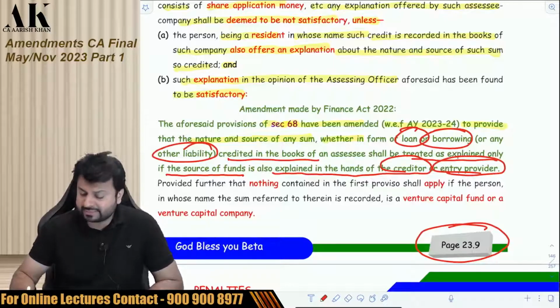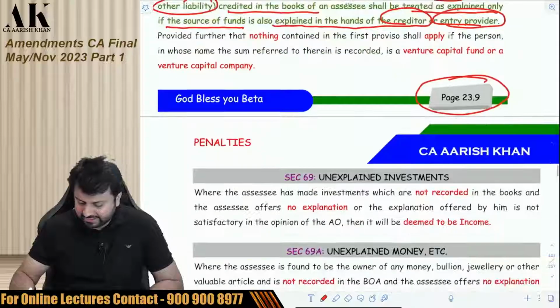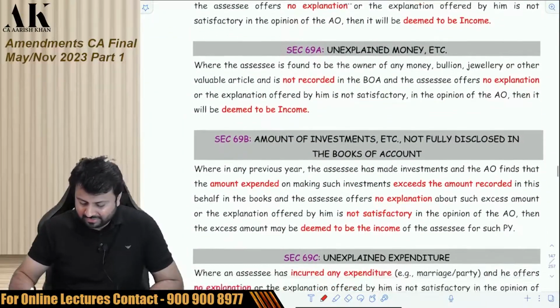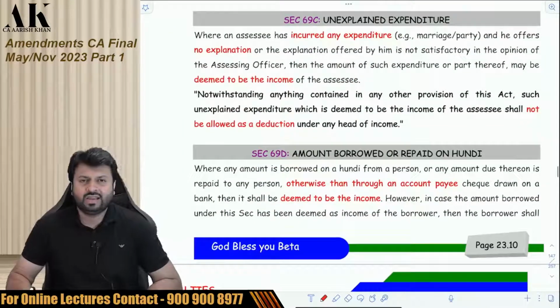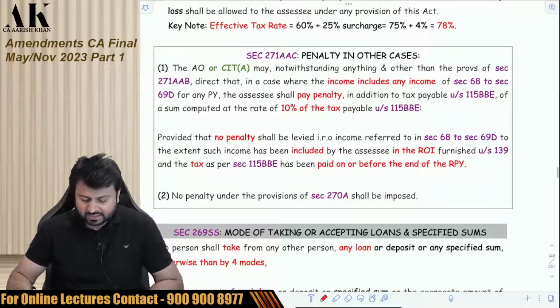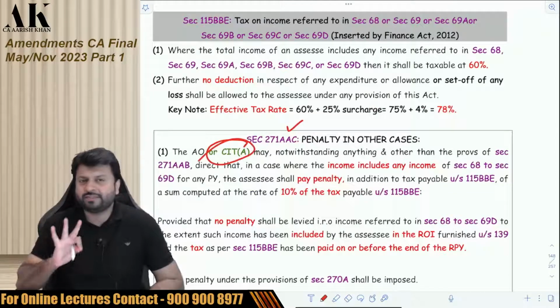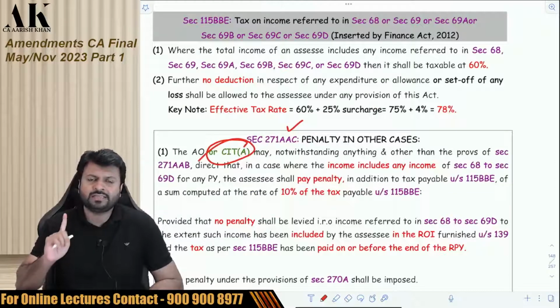Very important for the exam. These are the finer points which they can ask, very technical points in the exam to make your paper tough. Anyway, they are making the direct tax paper tougher day by day, so you have to do the subject in depth. Now the next amendment is in 271AAC; as I have told you, in three sections they have made similar amendments: 271AAB, AAC, AAD.